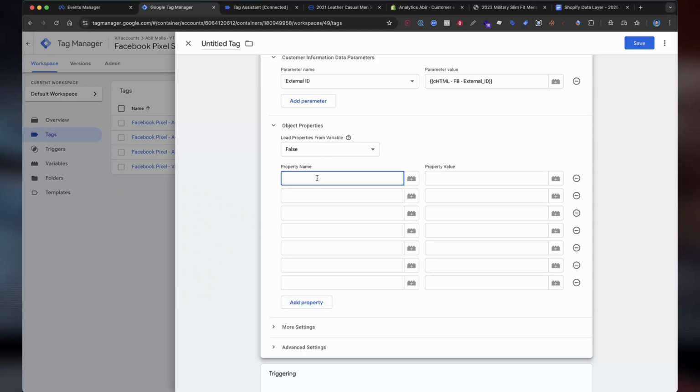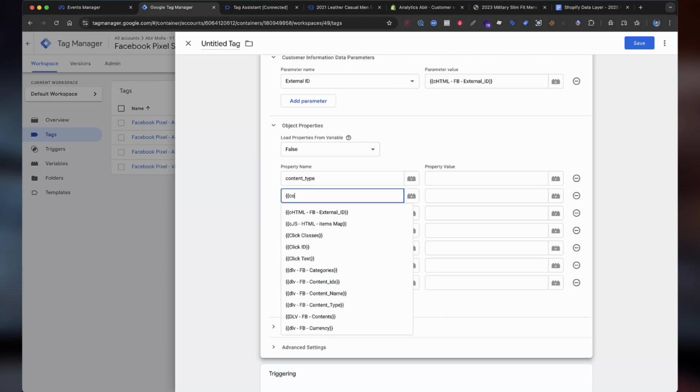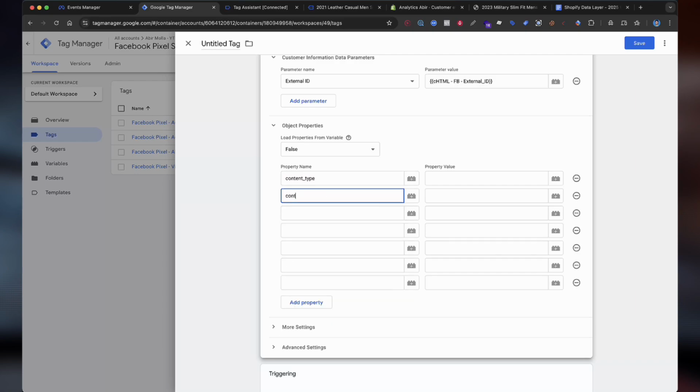Again we need to write the property name here, and again edit the property value.